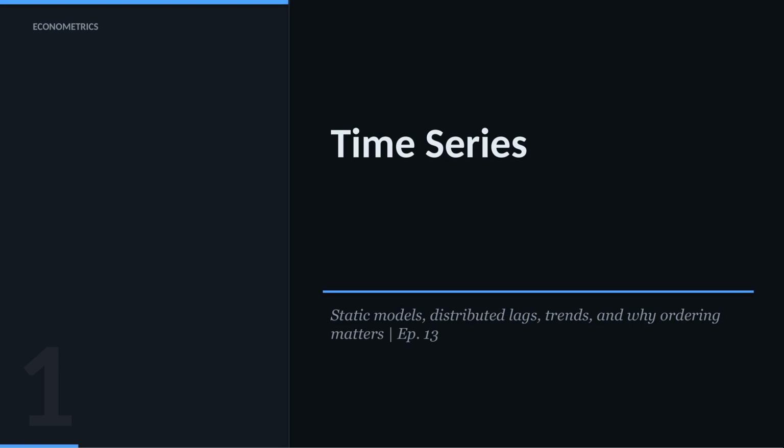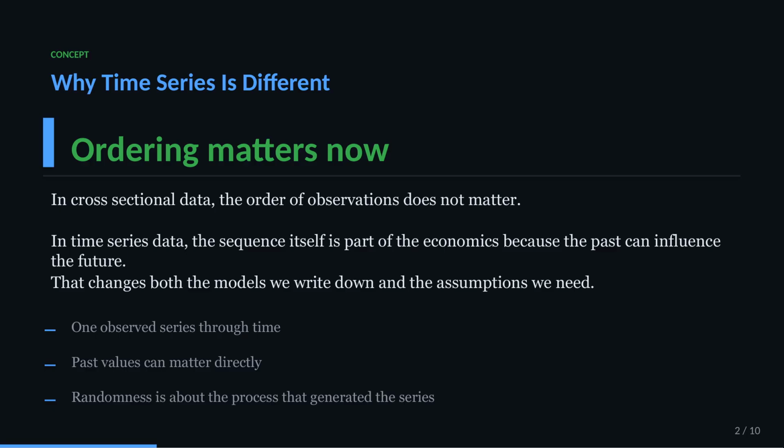Time series analysis changes the game because the ordering of observations now matters. In cross-sectional data, the position of an observation in the dataset is irrelevant. In time series, the fact that one observation came before another is part of the economics itself. That difference affects how we think about randomness too.